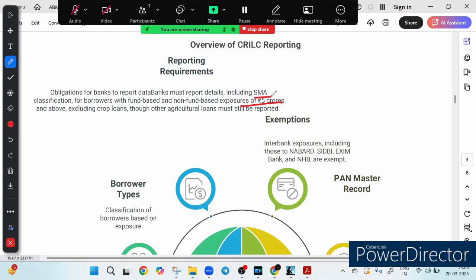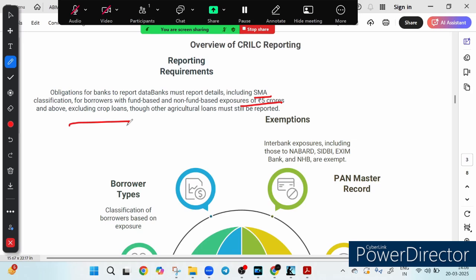But note, crop loans are excluded. Crop loan is not included, right? Although other agriculture loans still need to be reported, right? So what I am telling you is that banks must report data for all borrowers who have exposure, whether fund based or non-fund based, of 5 crore and above. This includes accounts classified as SMA. SMA is also included, special mention account.